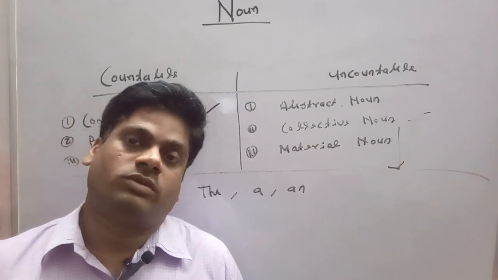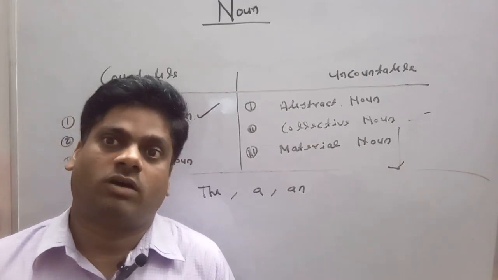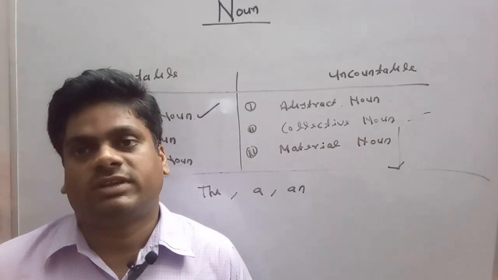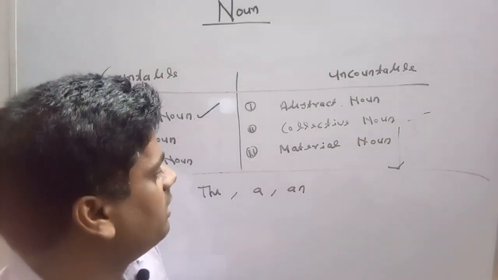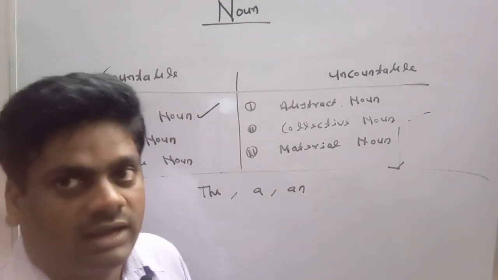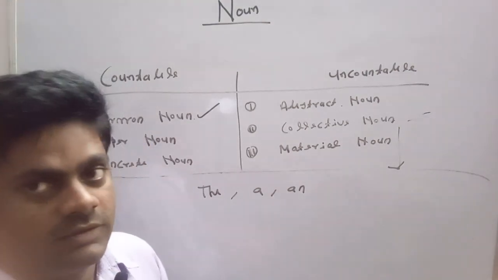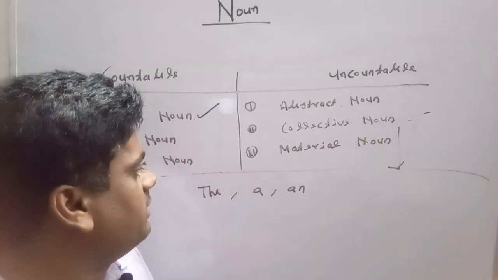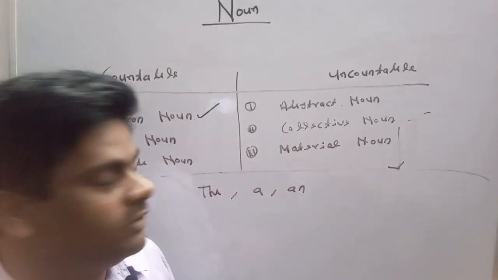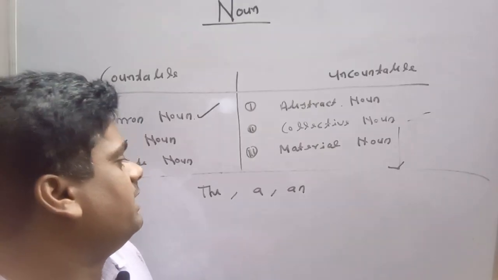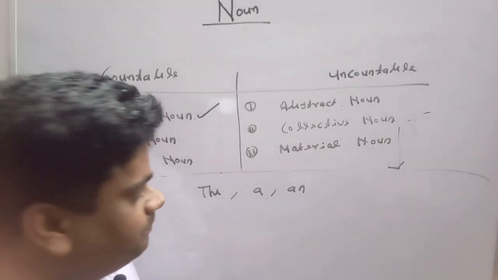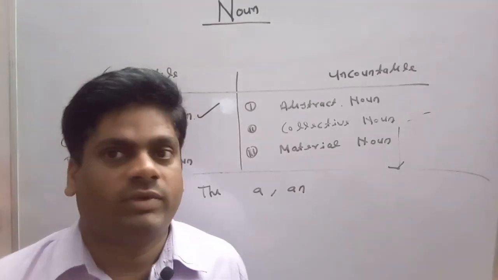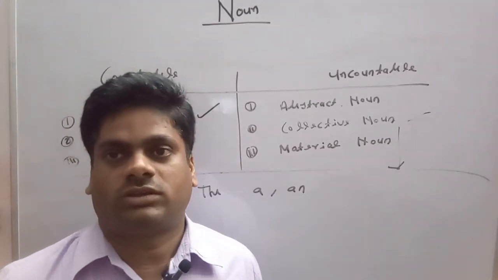If the sound of a word is a vowel sound, then we use article an or article the. But in case of vowel sound, we cannot use article an or article the. We can use article the and article a. Now the question is where article can be used.